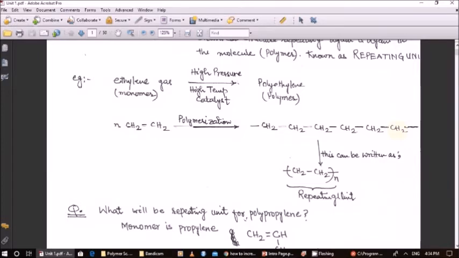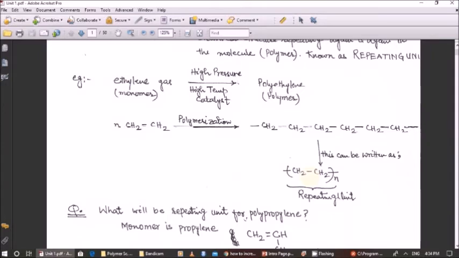So it is customary to write the repeating structure of the polymer inside small brackets. So here, what is repeating? CH2 single bond CH2 is repeating again. So this is known as my repeating unit, and this repeating unit has a similar structure to the monomer. The only difference is that in the monomer there was a central double bond, but in the polymer repeating unit there is a single bond.